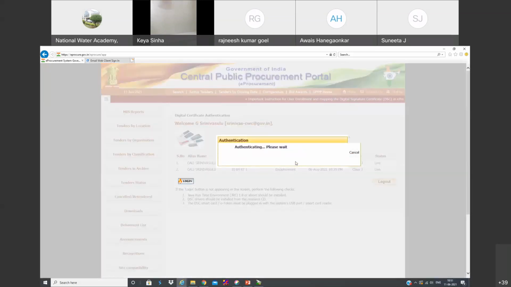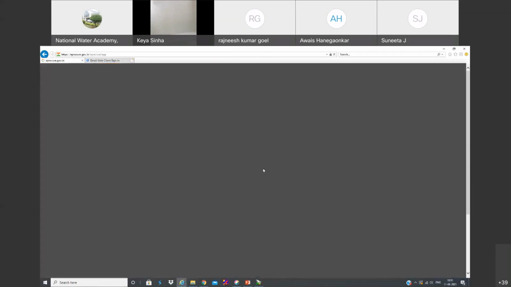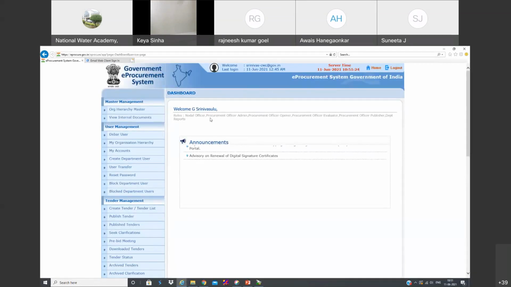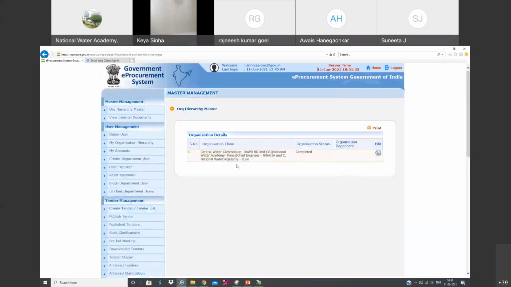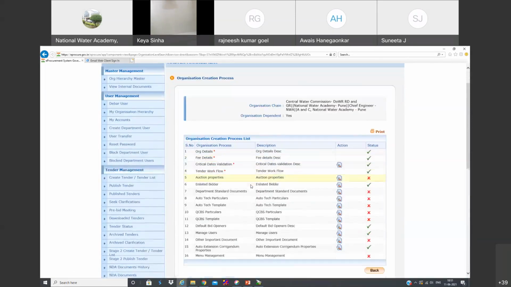Then we need to log in through our DSC, so the PIN is the PIN of the DSC. So I have logged in. This is the portal you would see once you log in. Here you can see master, management, hierarchy, user. You could even see your hierarchy in the organization.